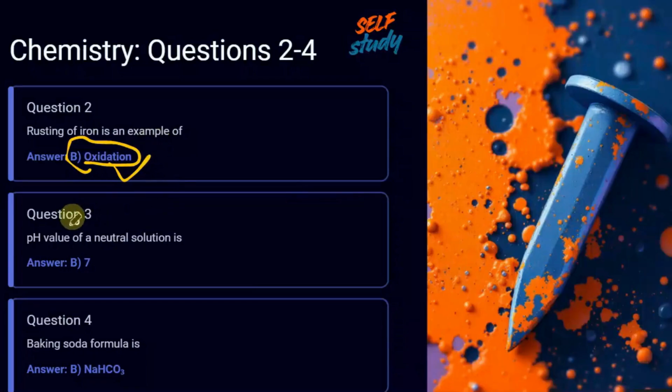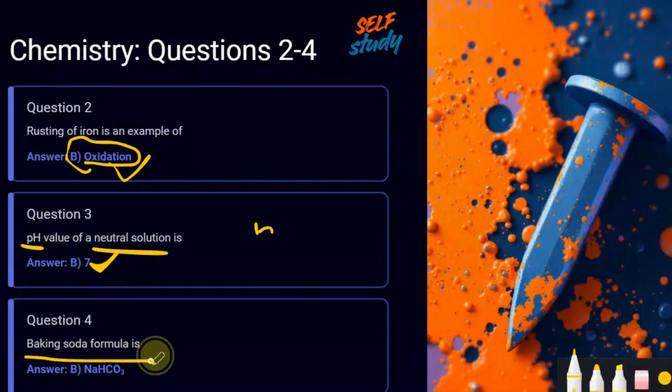Okay, pH value of a neutral substance. A neutral substance's pH value is always 7. An acid's pH value is less than 7, and a base's pH value is greater than 7. Okay. Baking soda. The baking soda formula is NaHCO3. You must remember this. This is very important. NaHCO3.